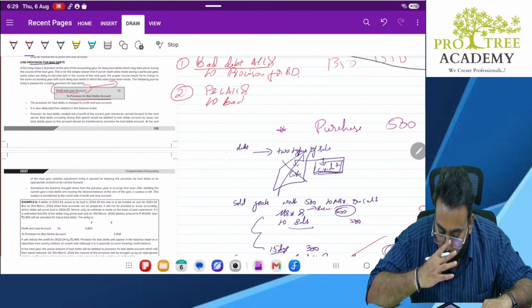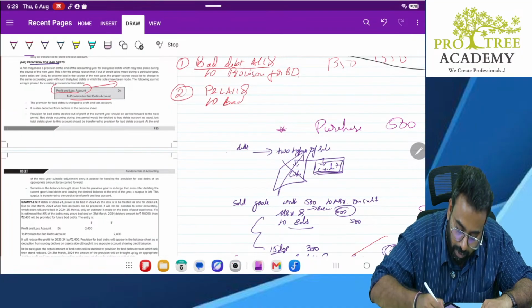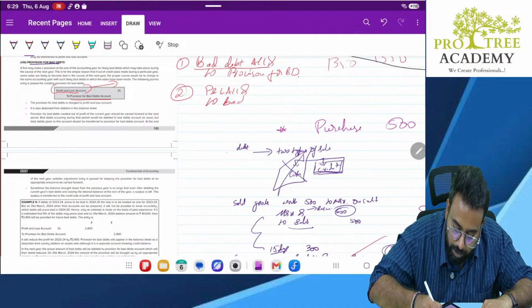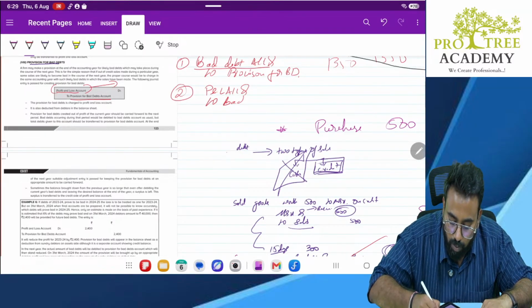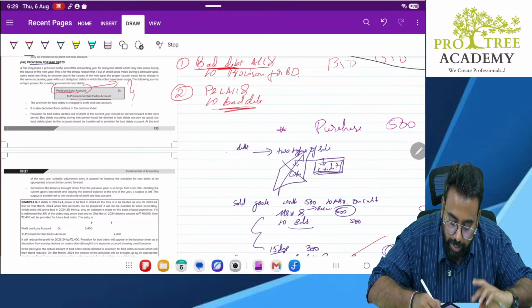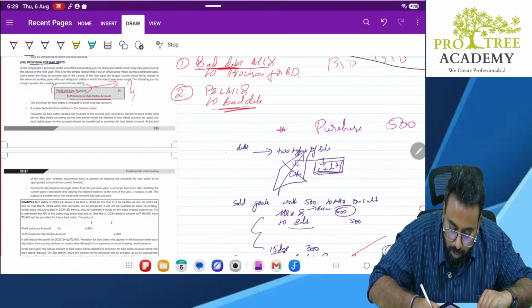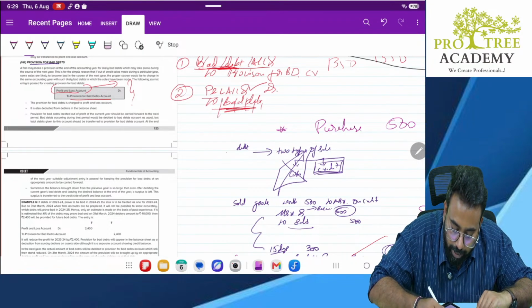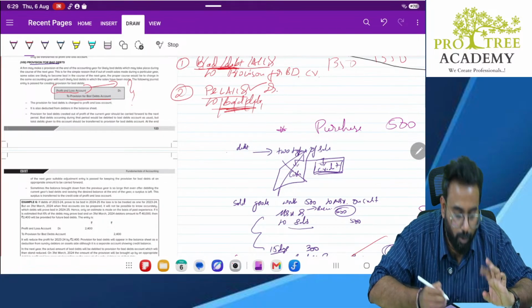This is the second entry you pass. What they have given in your textbook is, once you are debiting the bad debt, once you are crediting the bad debt, it becomes 0. So instead of recording two entries, this is anyhow in the debit, this is anyhow in the credit, so these two will get cancelled out. What is remaining? P&L account debit, provision for bad debt credit. So they pass P&L account debit to provision for bad debt.